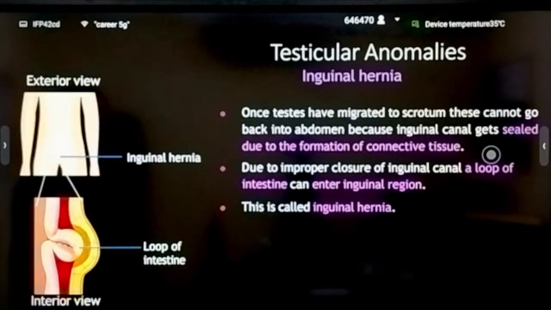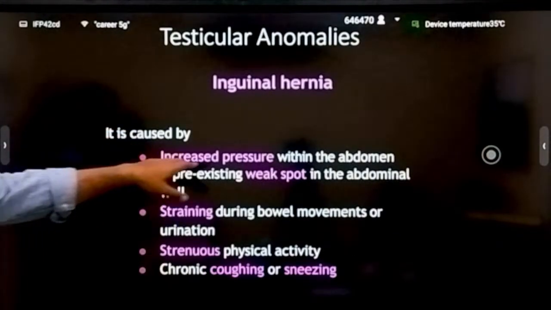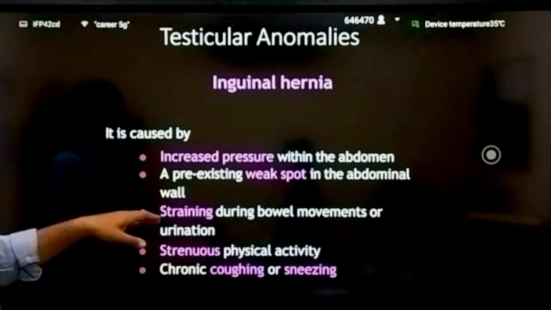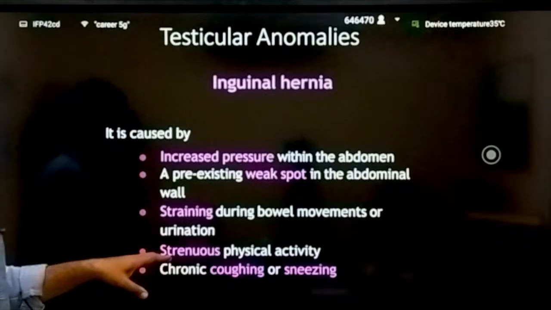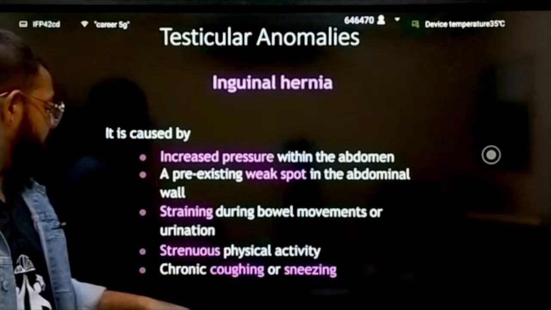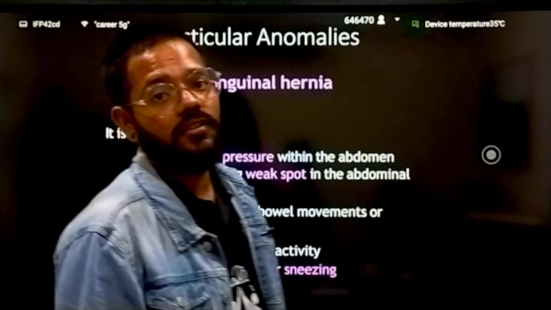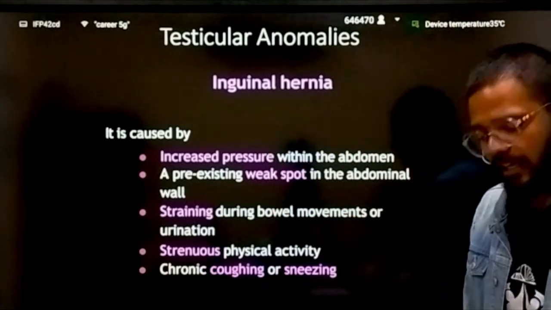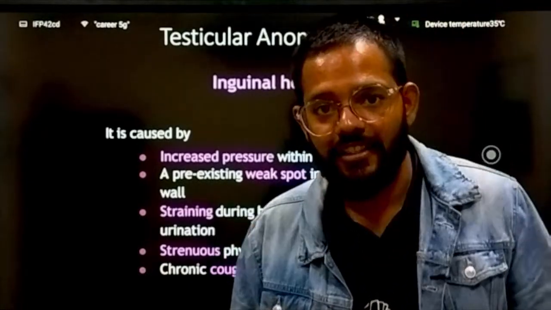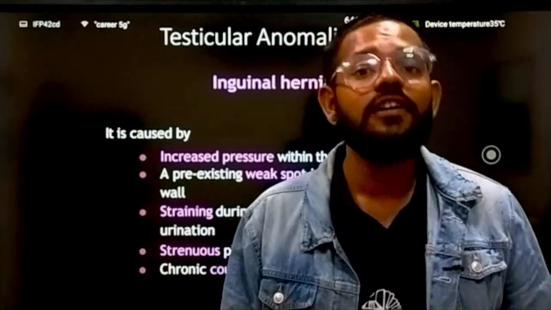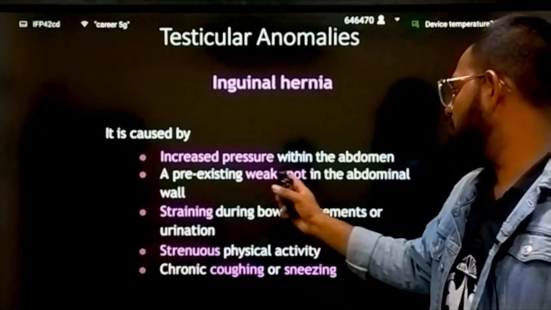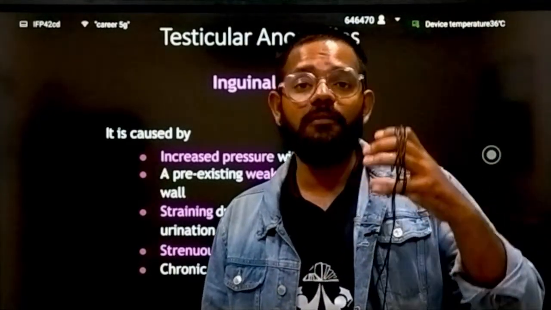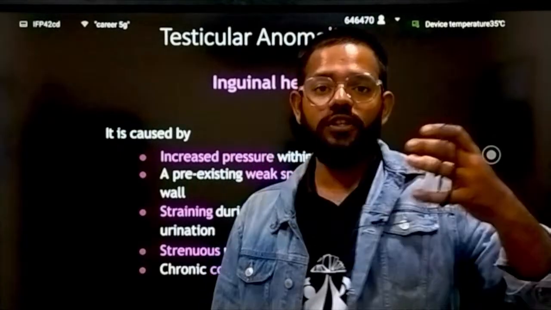It is caused by increased pressure within the abdomen, a pre-existing weak spot in the abdominal wall, straining during bowel movements or urination, strenuous physical activities, and chronic coughing and sneezing. These all are the causes of inguinal hernia. When you apply pressure in the abdomen, the pressure has to exert out somewhere, so it will exert out in the form of a hernia. Then the pre-existing weak spot: the abdominal wall is weak, so that spot becomes weak and your intestine will go inside that.